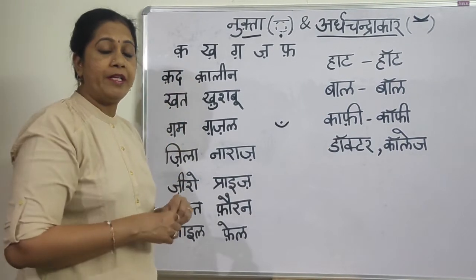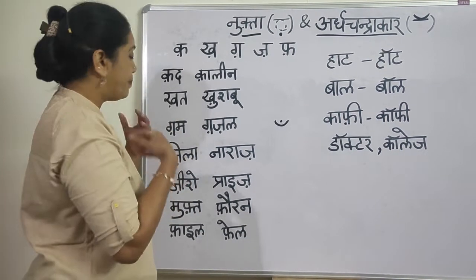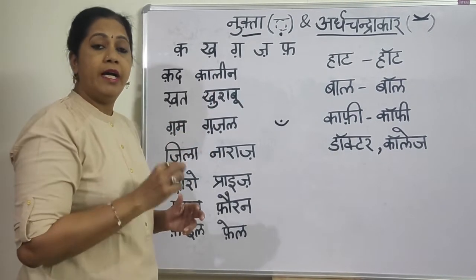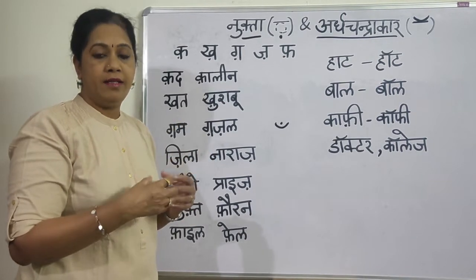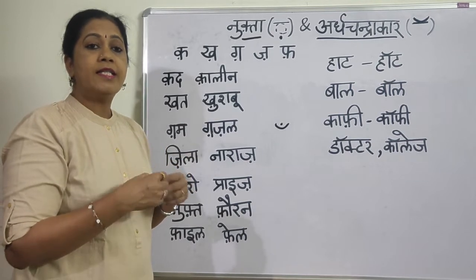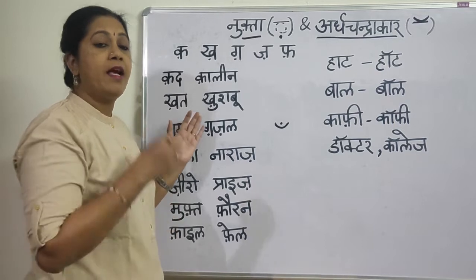When you pronounce this, you say Kha. The pressure will be more with the air coming out. So Khat. You have names like Khan. You have got a lot of heroes, Shah Rukh Khan, Salman Khan. So when you write it also, you pronounce it as Khan.